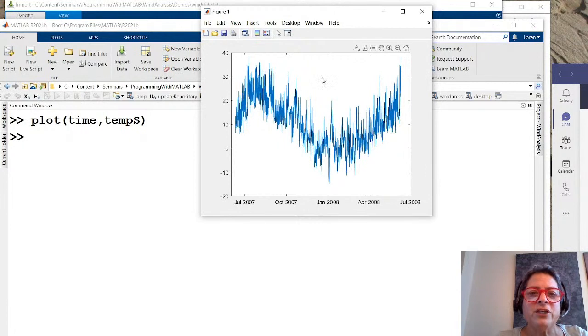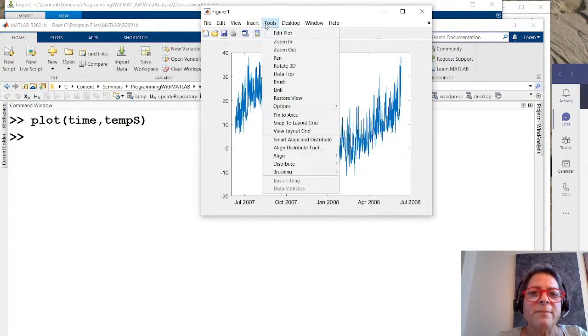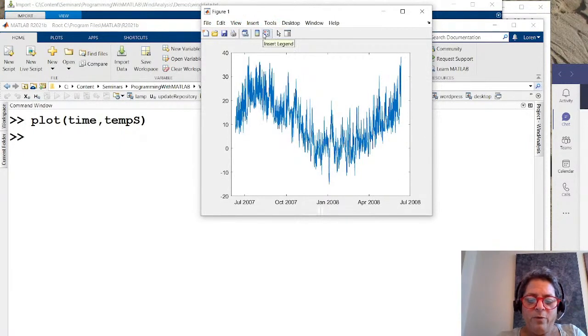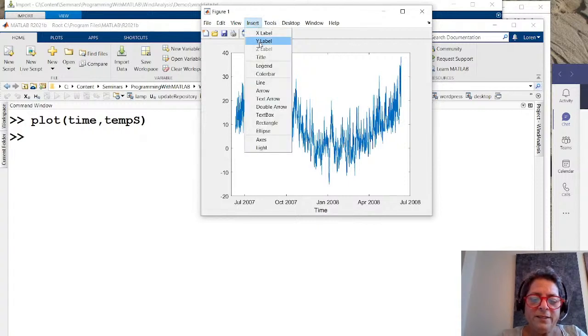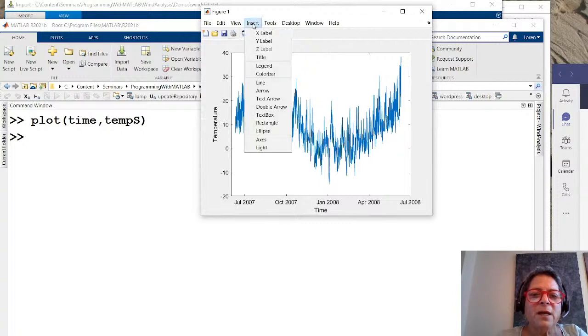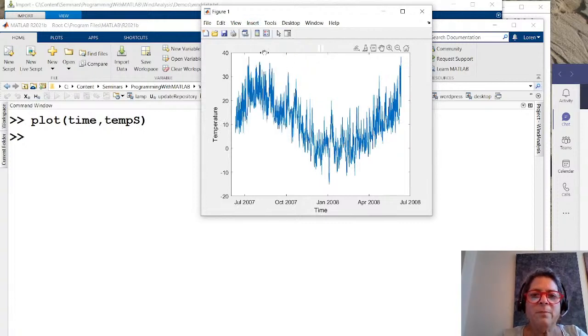So what I'd like to do, for example, is insert some things. Let me put an X label on, and we will put time. You'll notice that we have about a year's worth of data there. And I'm going to insert a Y label, and this is temperature. And of course, then I can insert a title: time versus temp at wind data.